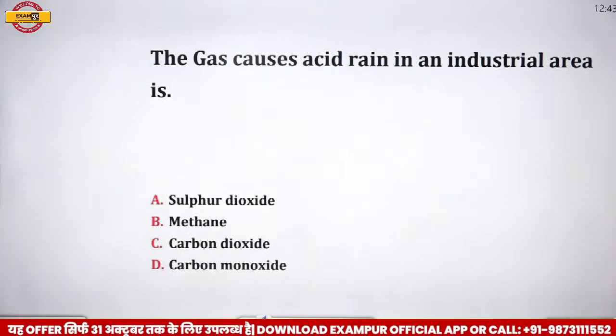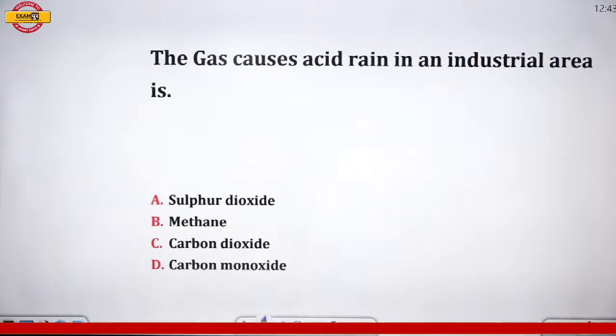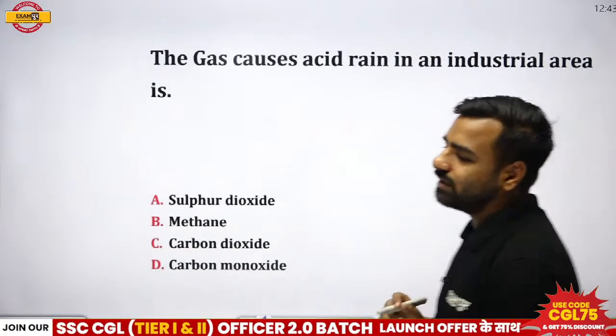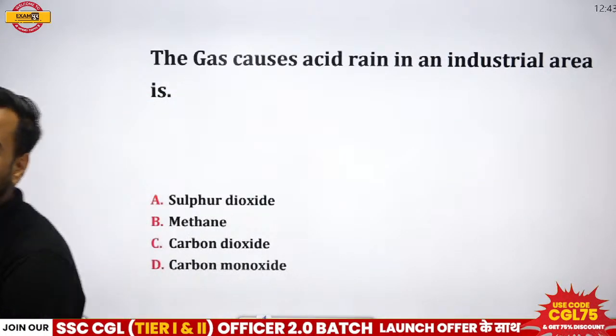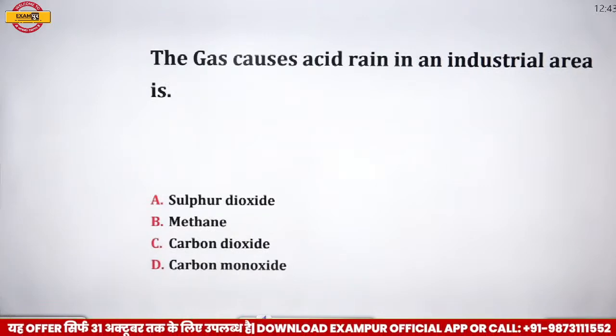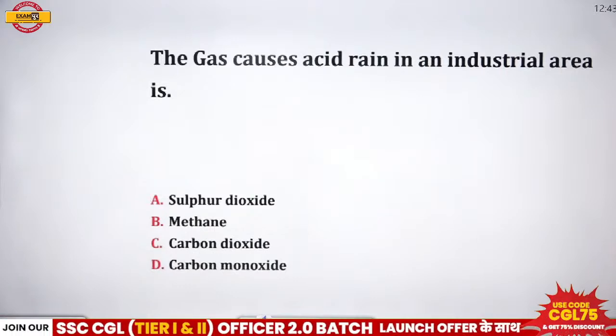Okay, so the next question is, the gas that causes acid rain in an industrial area is dash. So the gas which is there in the industrial area and is leading to acid rain. What is the correct answer here? Answer please.